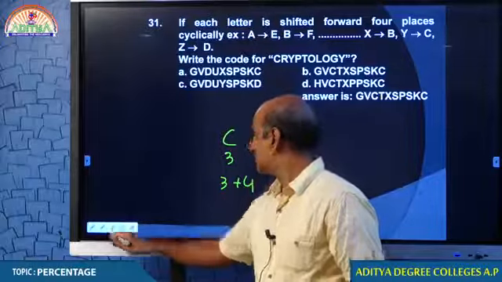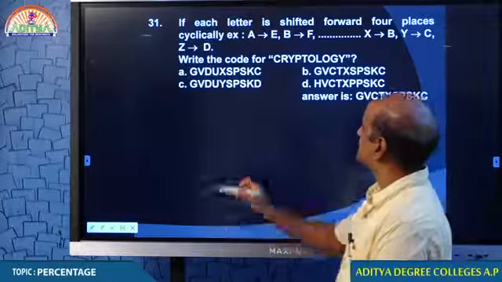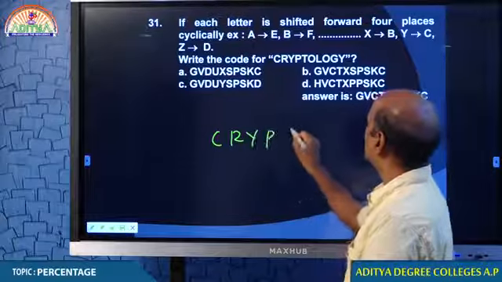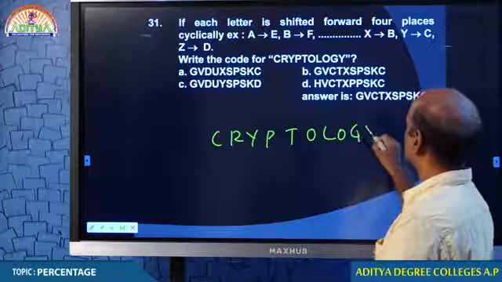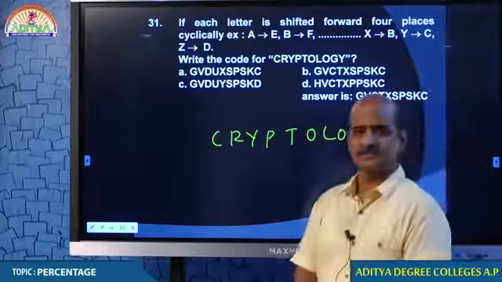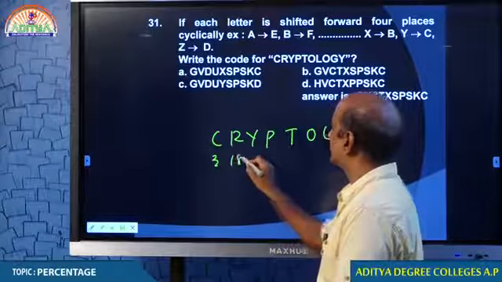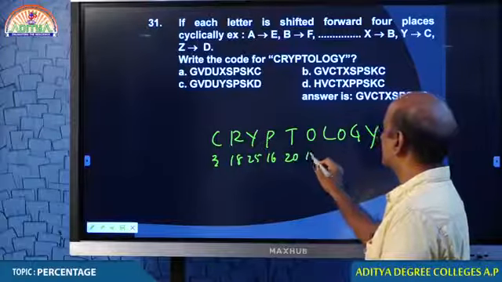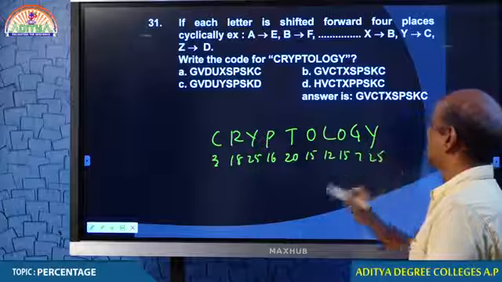Now look at the question and write the code for CRYPTOLOGY. Cryptology. This is what you are asked to find. Very simple, my dear students. The place values are 3, 18, 25, 16, 20, 15, 12, 15, 7, 25.